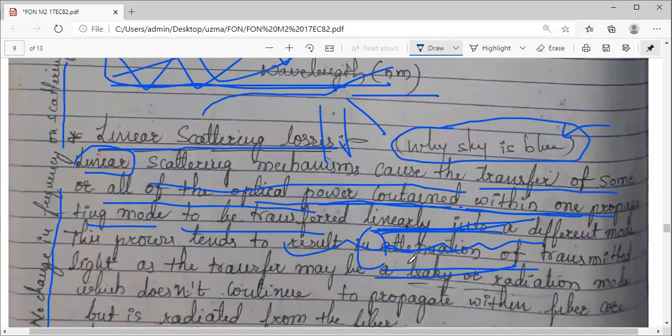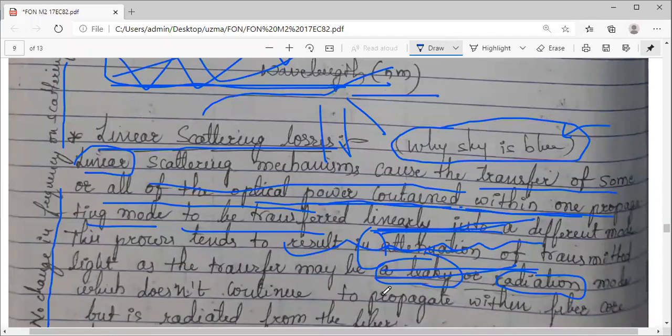But if this power transfer is to some other mode, what we call in optical fibers a leaky mode, where power is lost, or the radiation mode, where the power gets radiated through the cladding. You have seen the acceptance angle: whenever the ray is not within that angle theta c, whatever ray enters the optical fiber won't undergo total internal reflection.